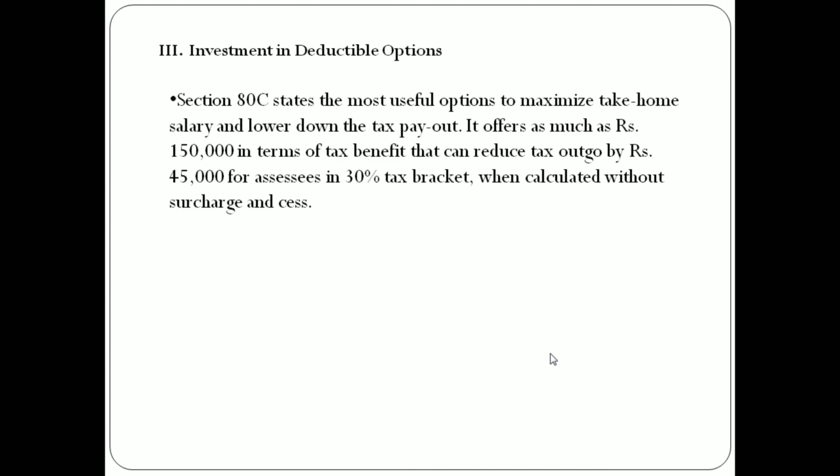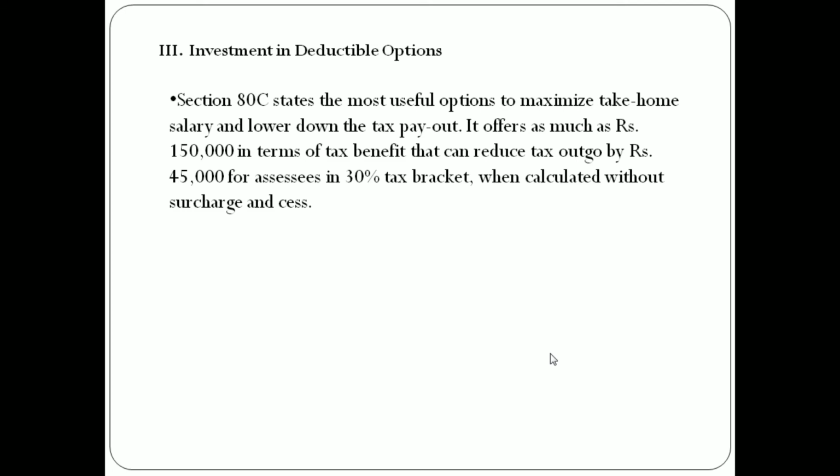And the next one is investment in deductible options. When a salaried person makes investments in areas like life insurance and provident funds, he can claim deductions and also get a reduction in tax. Section 80C is the most useful option to maximize take home salary and lower the tax payout.